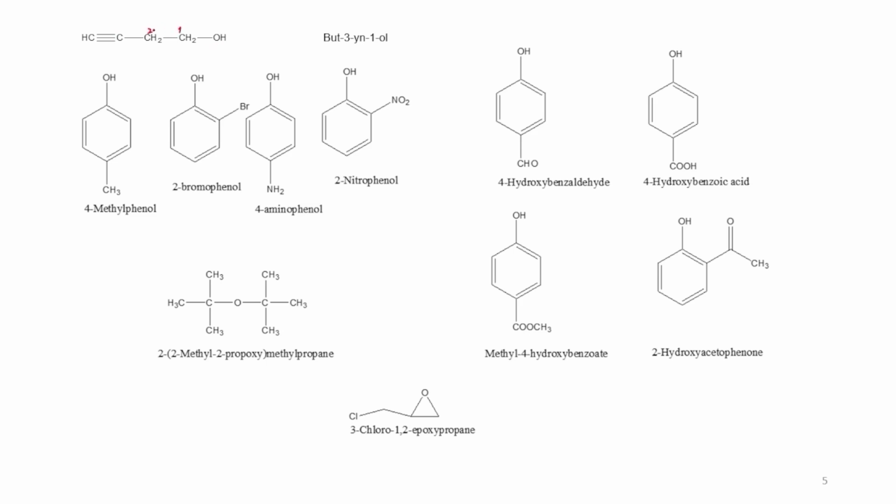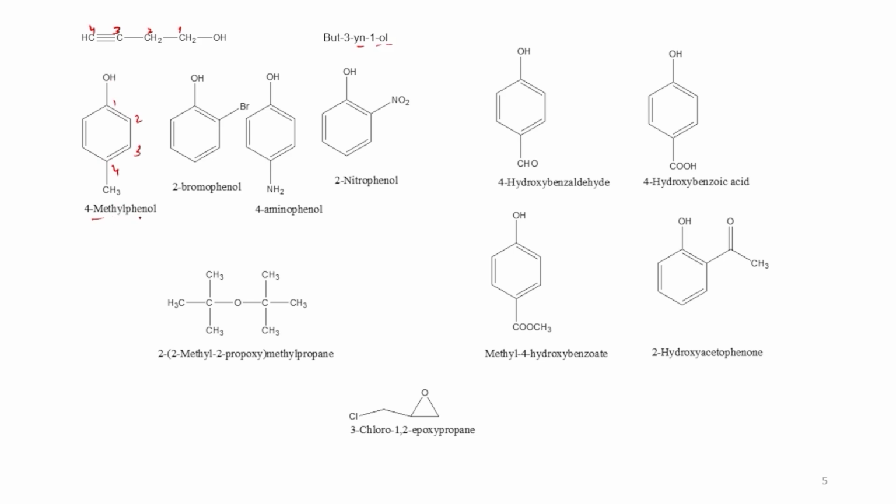Now if the alcohol has a triple bond, the OH group gets the preference, so we can write here 1, 2, this is 3, this is 4. So this is 4 carbon atoms, that means but-3-yn-1-ol. Now aromatic alcohols: the OH group will get the preference.